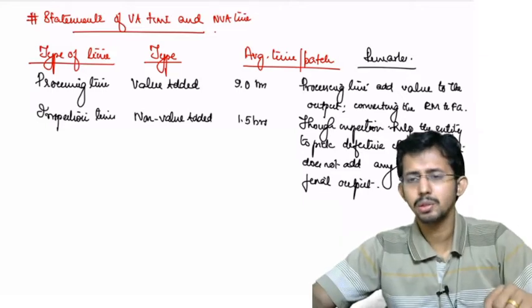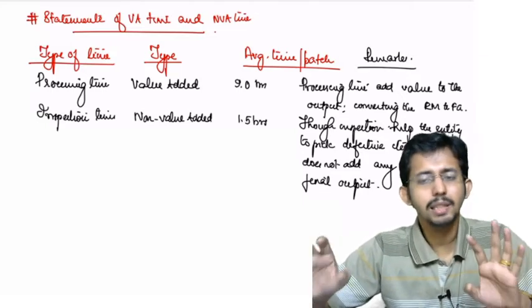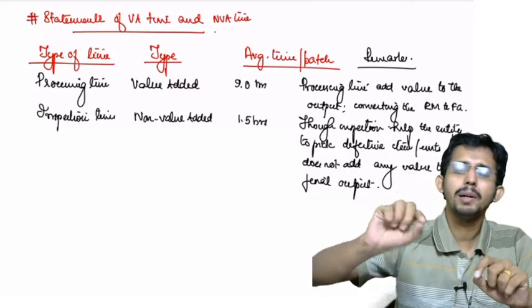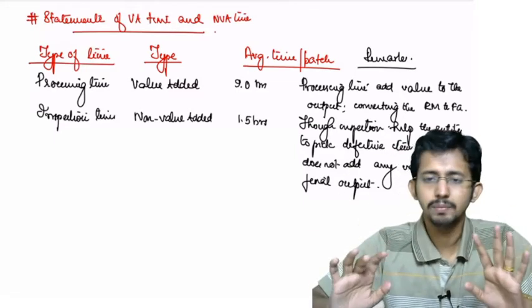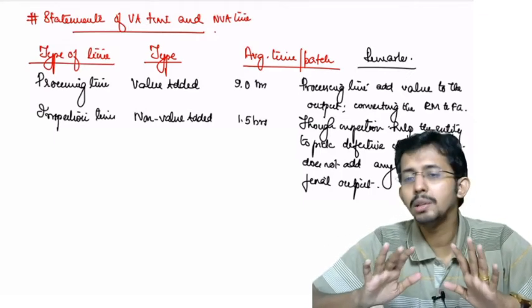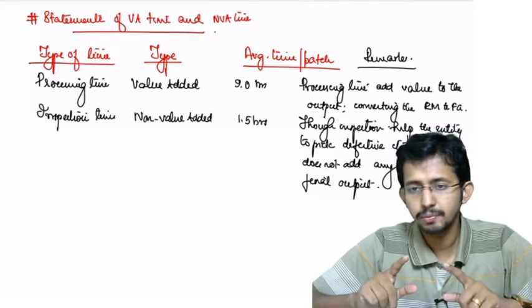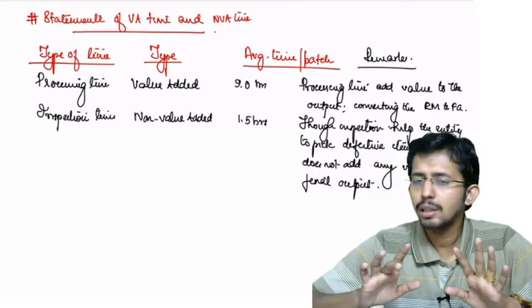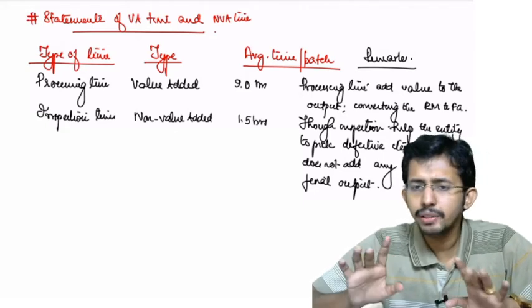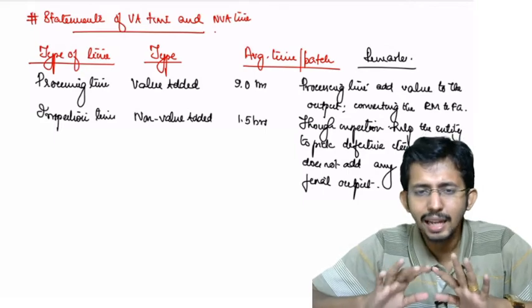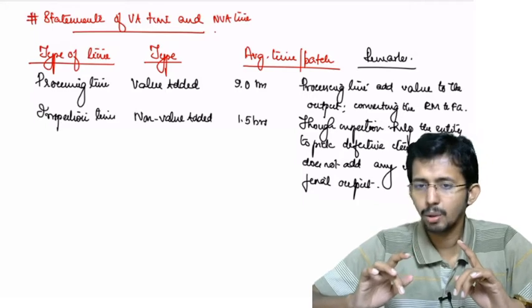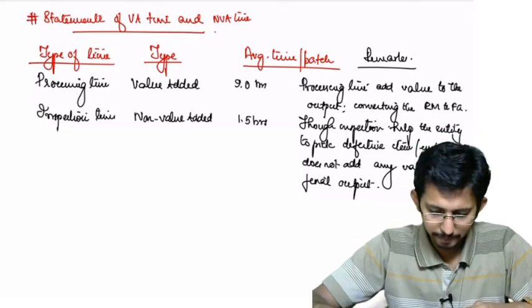Don't get confused. You may feel that inspection is a required activity. Yes, inspection is a required activity, but it does not add any particular value to the output. It only helps you to reduce your cost or reduce your loss in the form of defectives. It is not helping you to add any features to the output. So it is a non-value added activity.